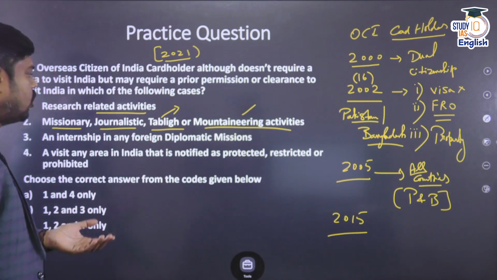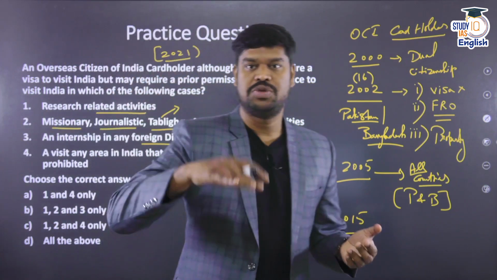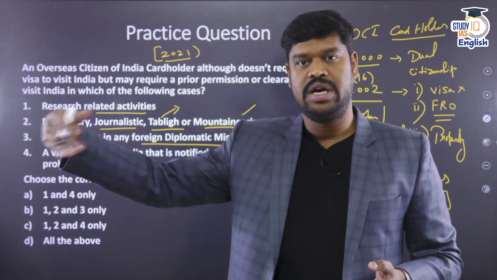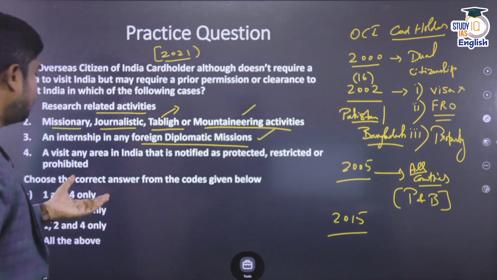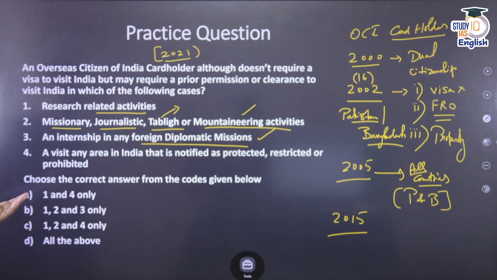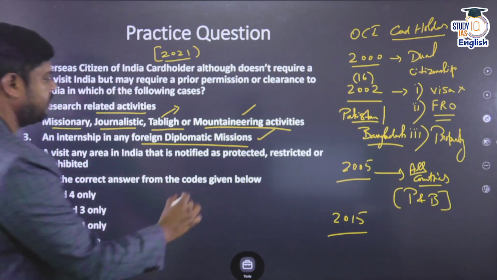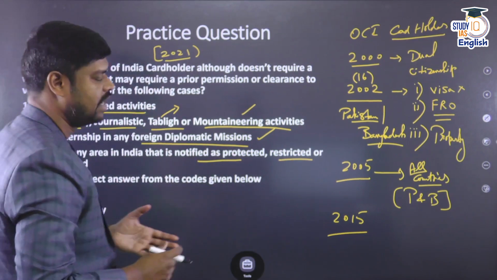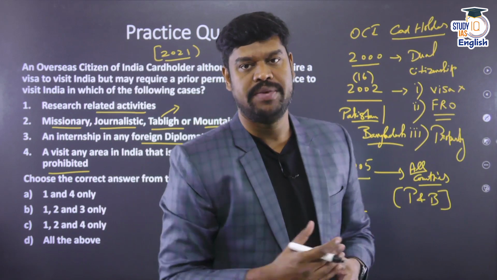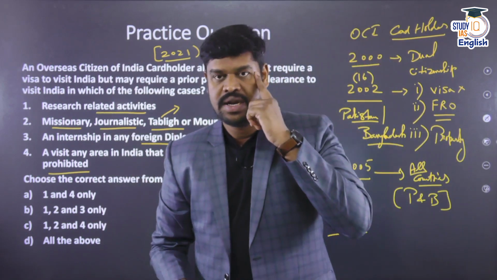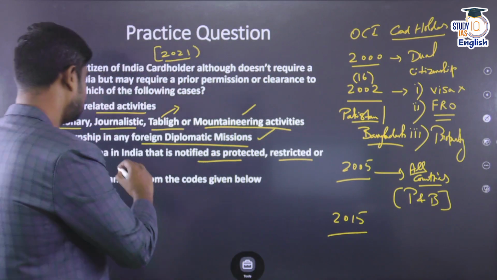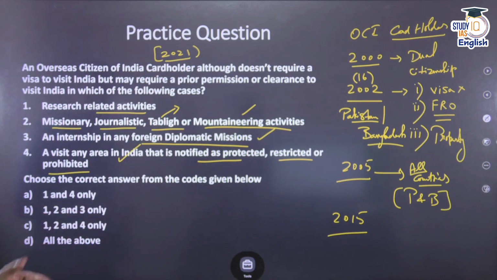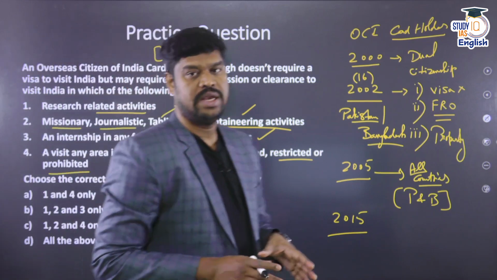An internship in any foreign diplomatic mission. If any Overseas Citizenship of India cardholder is coming and wants to do an internship in any foreign diplomatic mission, then also they have to take permission. So this is also true. And if any Overseas Citizenship of India cardholder wants to visit any area in India that is notified as protected, restricted or prohibited area, for example the inner line permit system, and other protected areas like national parks, of course they have to take permission from the government. So this is also true. Choose the correct answer from the codes given below. So the right answer is all the above. Okay, so with this we end the discussion.